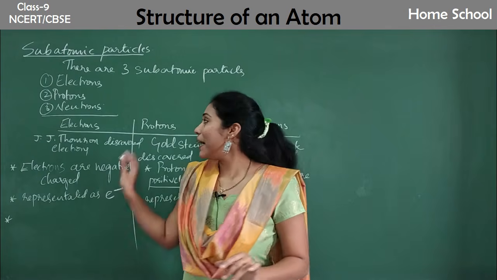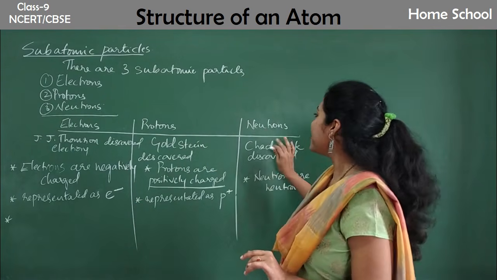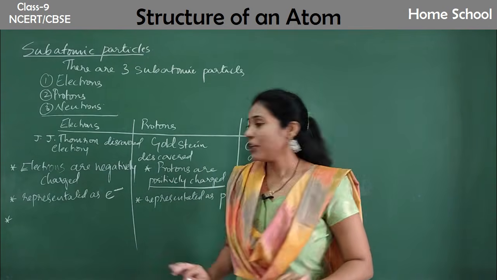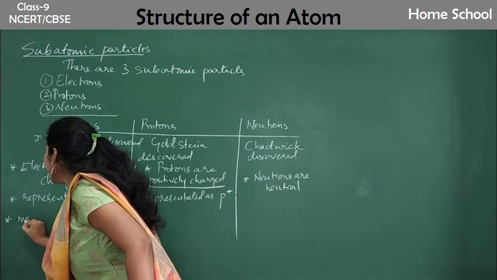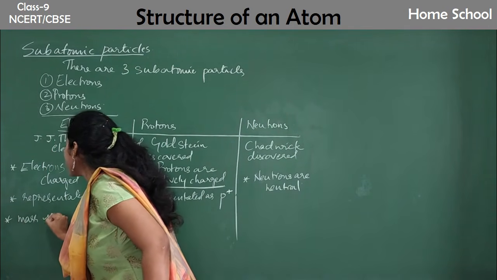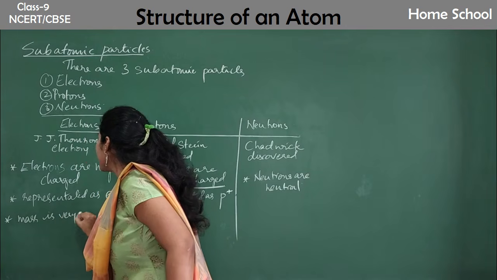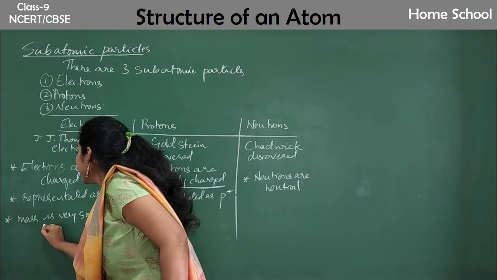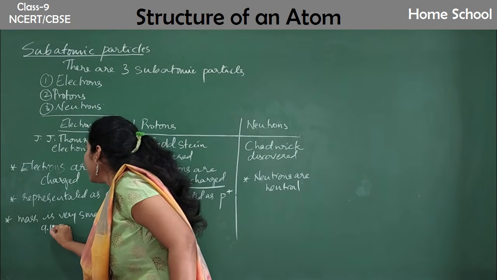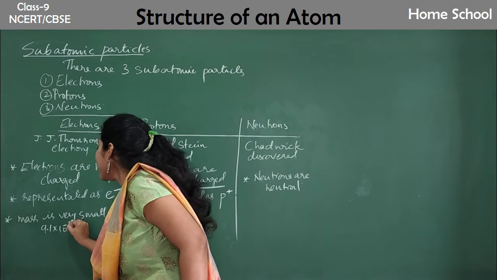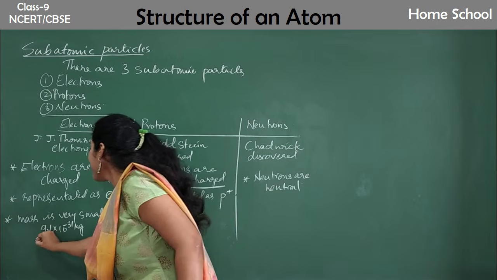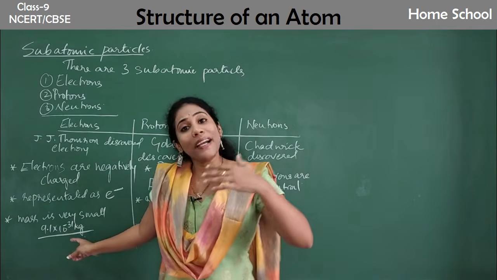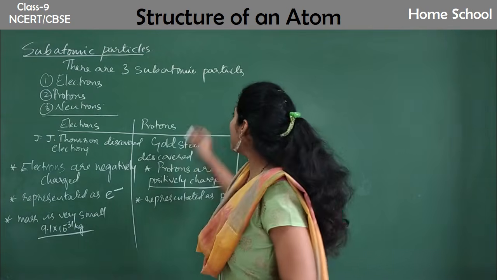Compared to protons and neutrons, electrons have very little mass. The mass of an electron is 9.1 into 10 to the power of minus 31 kg.